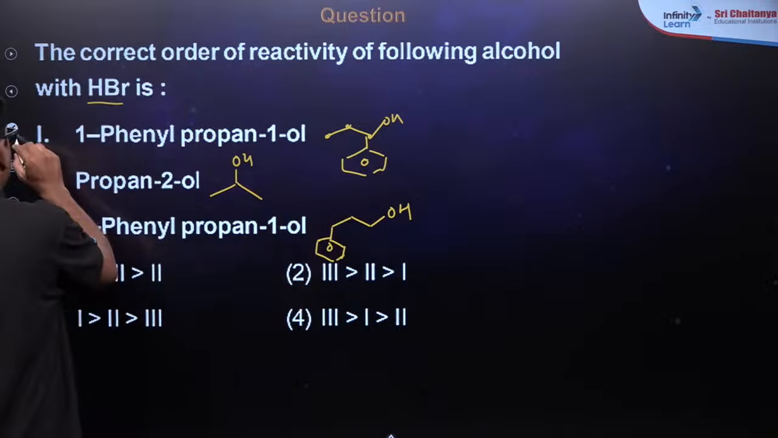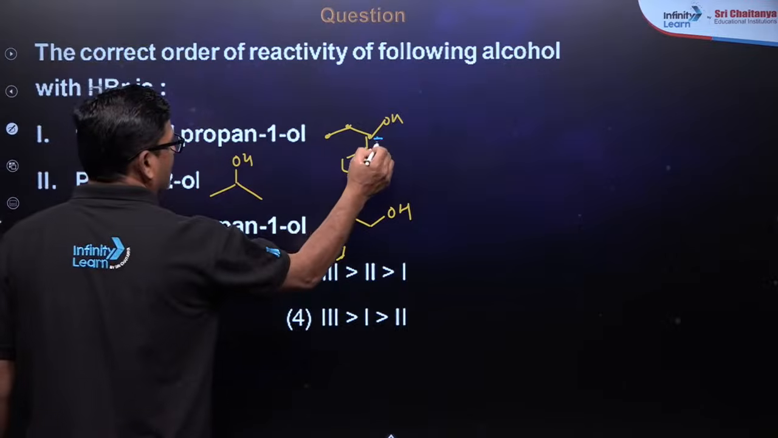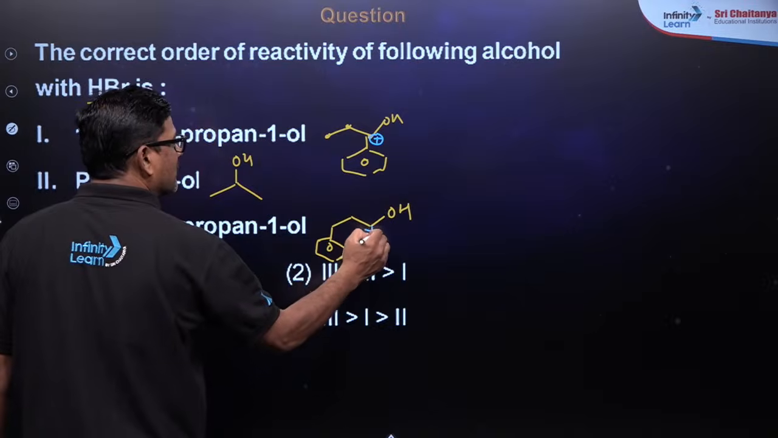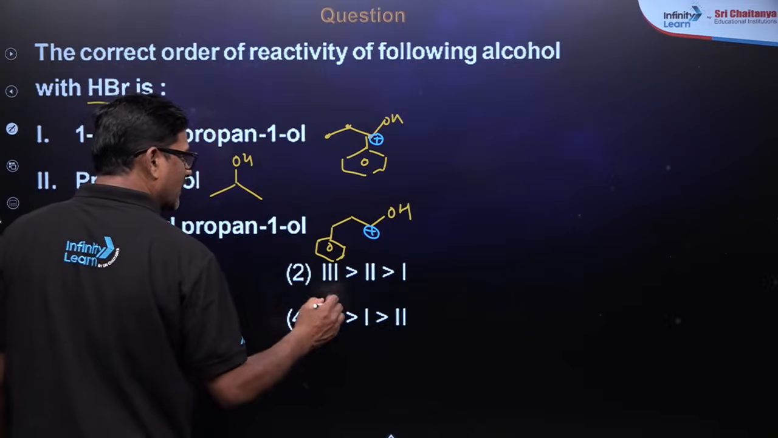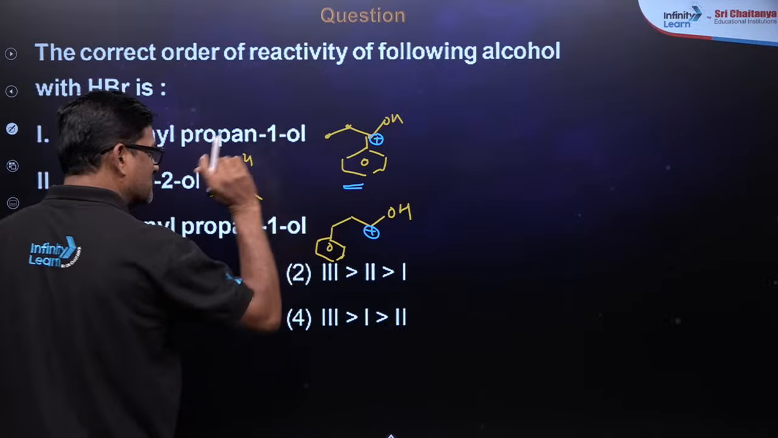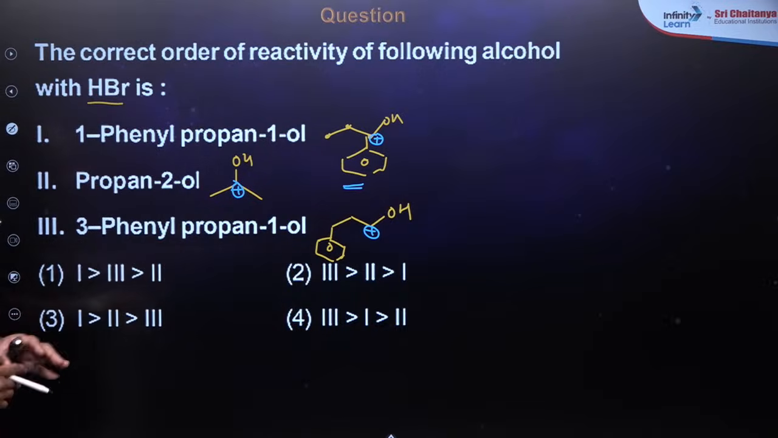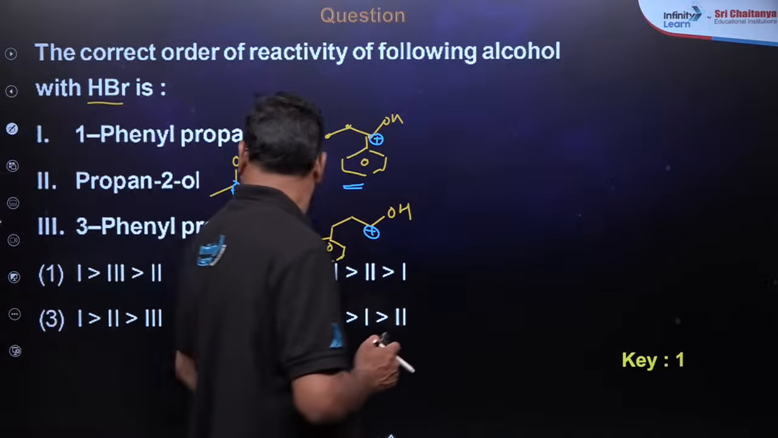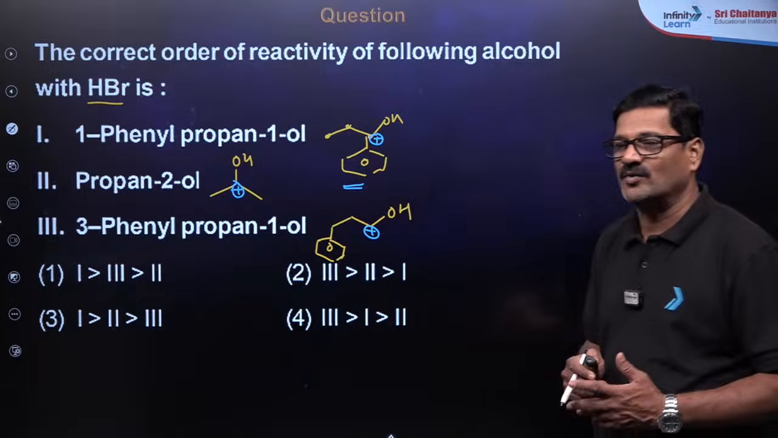Among all, if it forms a carbocation here, a carbocation here, or a carbocation here, the benzyl carbocation is more stable than secondary, than primary. So 1 is greater than 2 is greater than 3. That is the way you can do it.